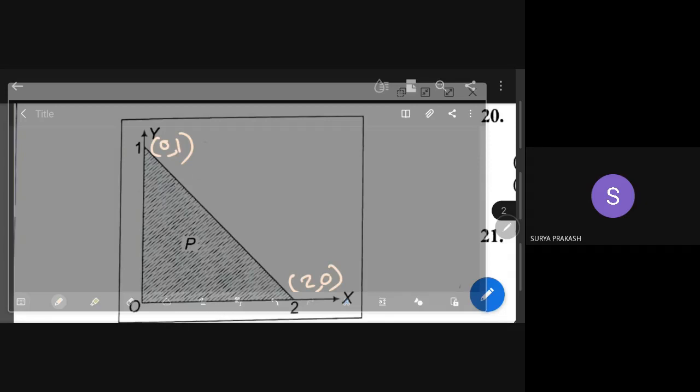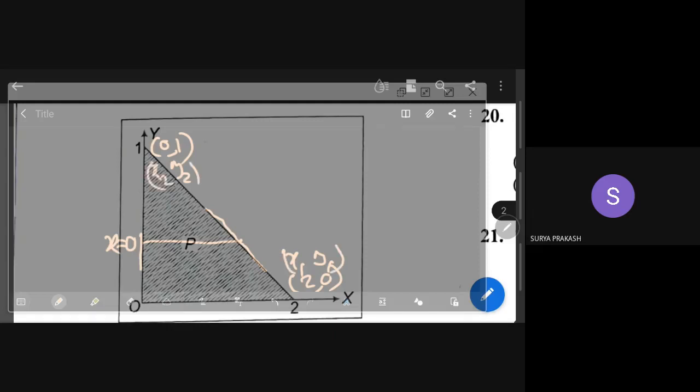So when I draw a strip parallel to x-axis, what is x value here? That you have to see. Along this line, x value is always fixed. That is 0. X coordinate is 0. But along this line, x is not fixed. It corresponds to the value of y there. How x and y are related? By the line joining that equation you have to get. So I say this is y1, this is x1, this is y2, this is x2. Line joining these 2 points we will calculate.